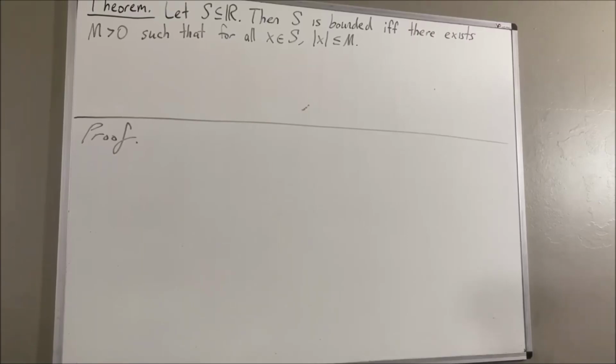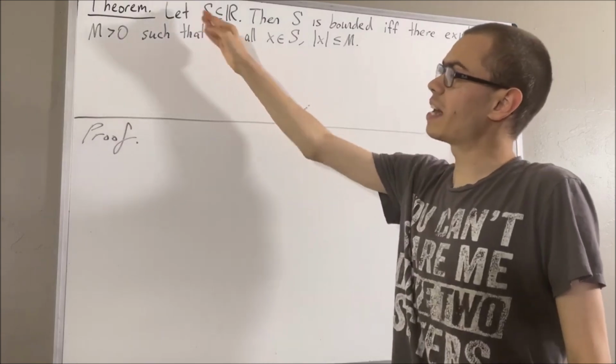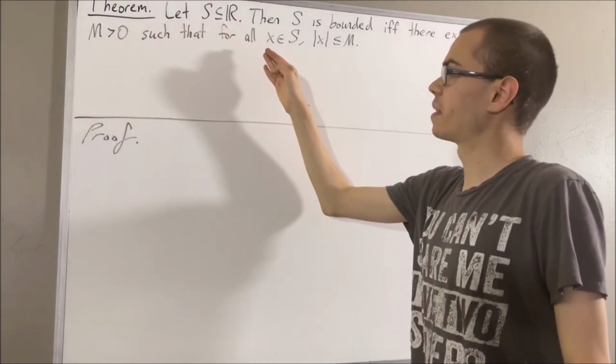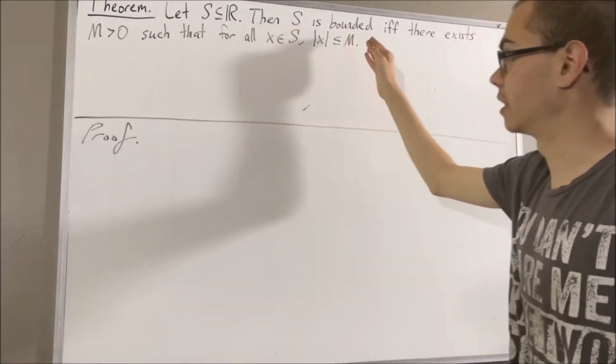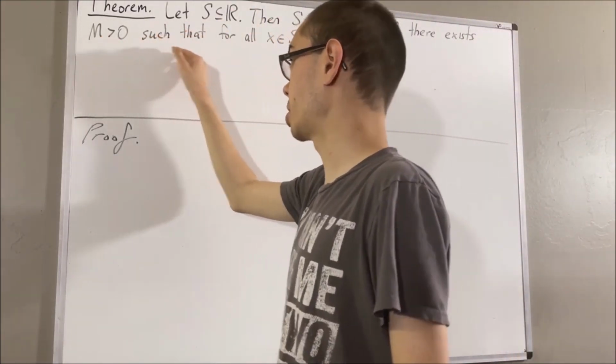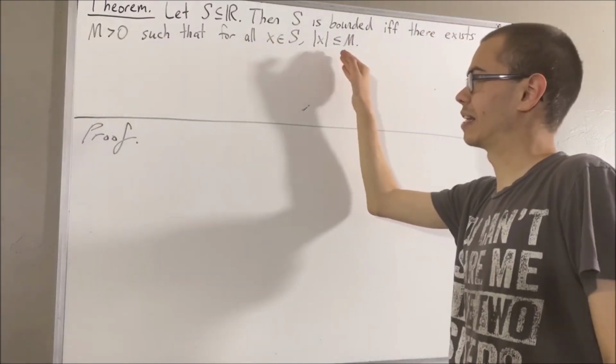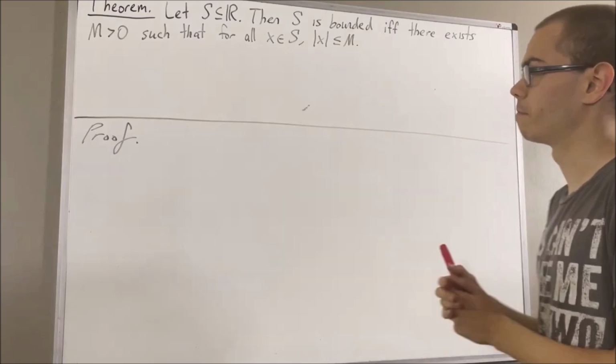Hello! In this video, we are going to prove the following theorem. Let S be a subset of real numbers. Then S is bounded if and only if there exists a positive real number m, such that for all elements x in S, the absolute value of x is less than or equal to m.